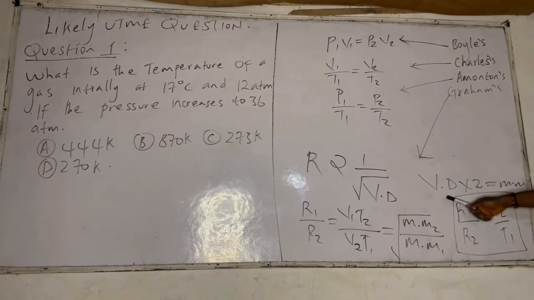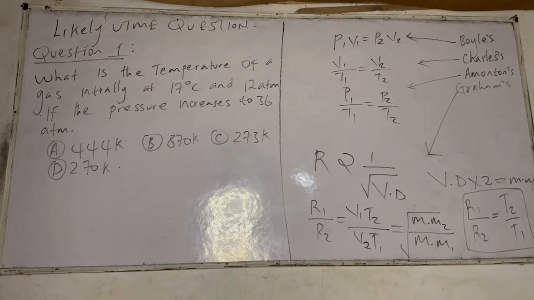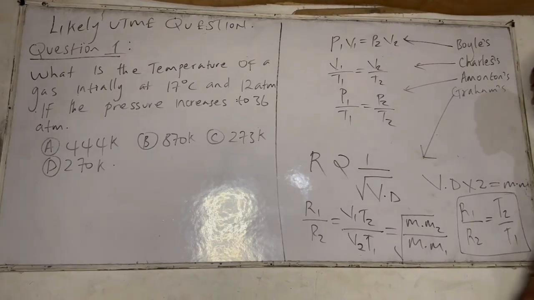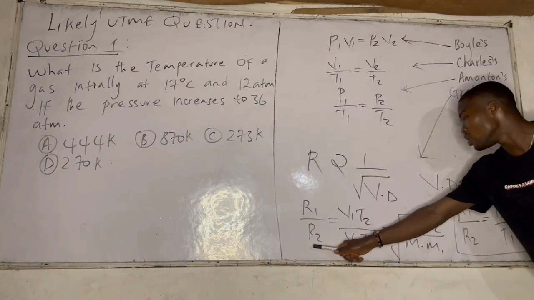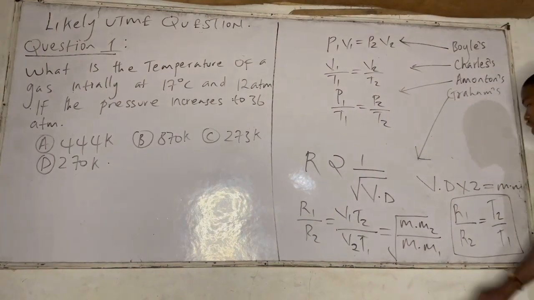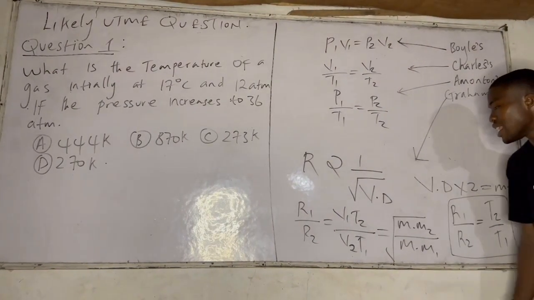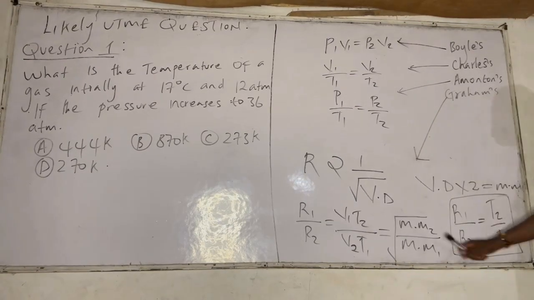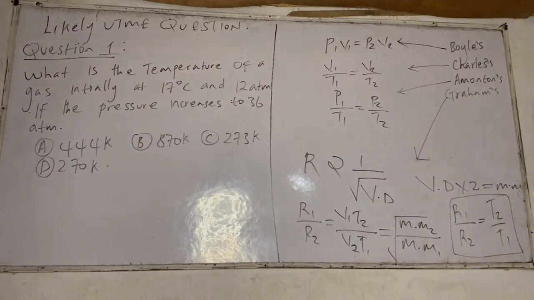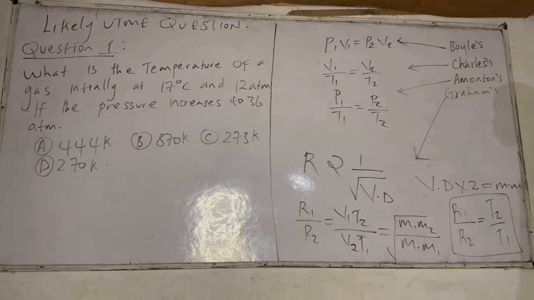Very simple. Vapor density times 2 is molecular mass. So quickly, for rate and molecular mass, these two will be taken as 1. So R1 over R2 is equal to the square root of MM2 over MM1. As simple as that for Graham's law of diffusion.